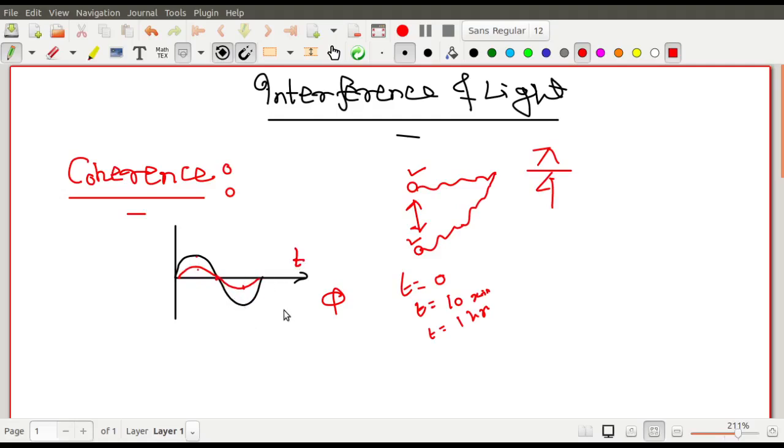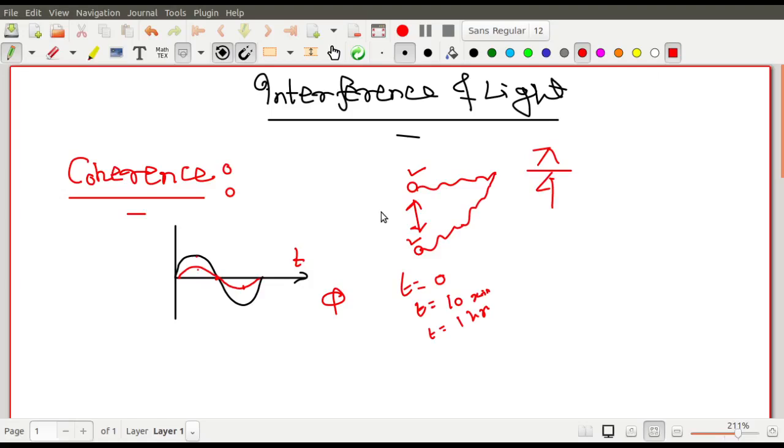Suppose this is the time t. Whatever the time, their maxima, minima and zeros all occur simultaneously. That is what I call being in the same phase. If they are in the same phase, what is the phase difference? The phase difference is 0, and that is also a particular special case of coherence.